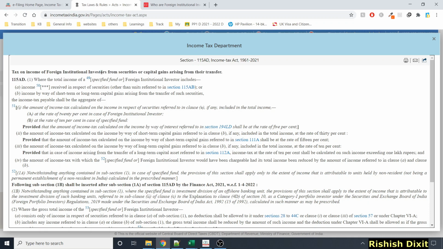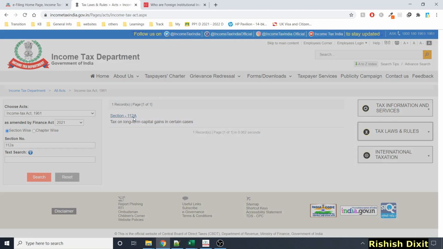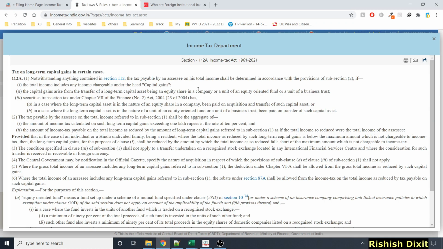So you need to understand who are foreign institutional investors, and can an NRI also be a foreign institutional investor? Before that, let me show you section 112A as well. Here you can see tax on long-term capital gains in certain cases. If you click here, you can find everything about this section. In this section, you can see all other conditions which I already explained in my other tutorial. There's not much difference except there are a few benefits if you are a resident. So let's check what is a foreign institutional investor.